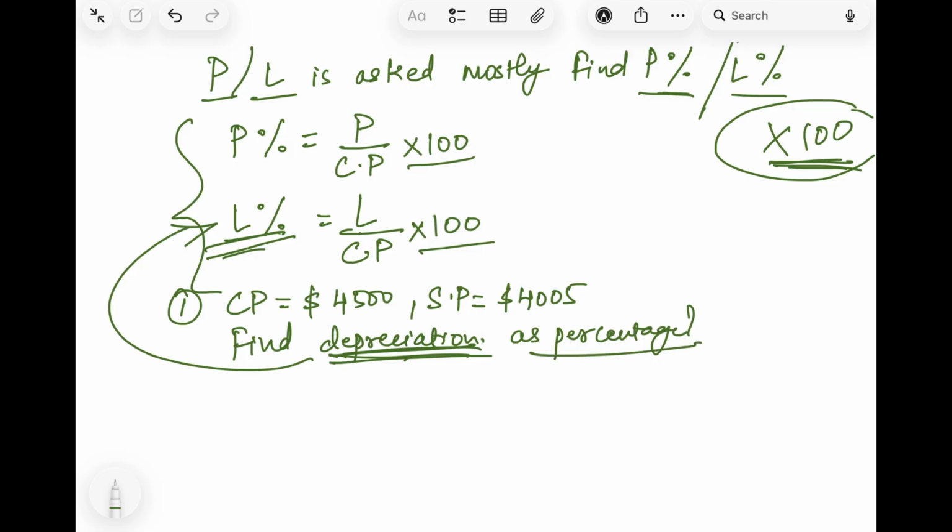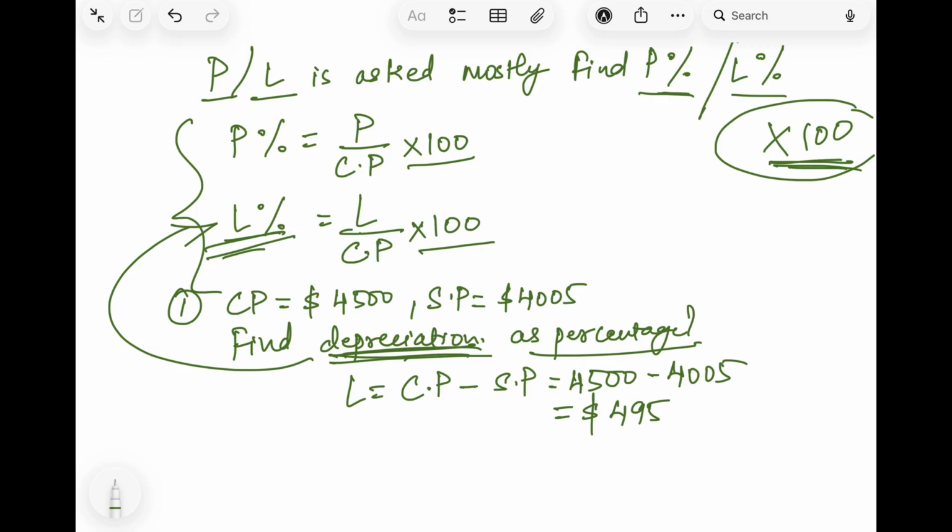So to find loss as a percentage, first we will find out the loss, right? So what is the formula for loss? We all know, cost price minus selling price. What is the cost price? 4,500 minus what is the selling price? 4,005. So the answer is $495, right? So the loss is $495. Now what do we have to find out? We don't just leave the answer here.